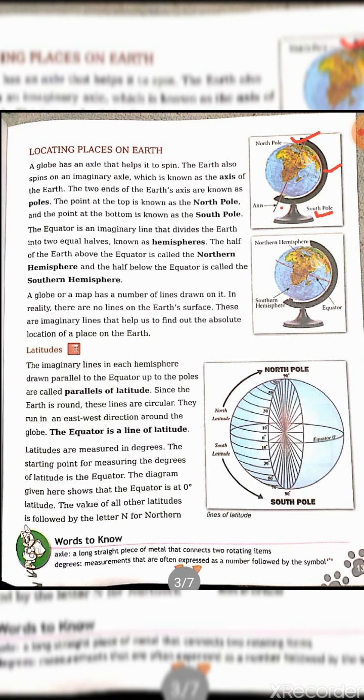Equator. Equator is an imaginary line. All the lines are imaginary on the earth; for our convenience we are making them to study it properly. So equator is an imaginary line that divides the earth into two equal halves. Above is called the northern hemisphere, and downward is the southern hemisphere. A globe or a map has a number of lines drawn on it. In reality, there are no lines on the earth's surface. Of course, all the lines are imaginary, that help us to find out the absolute location of a place.